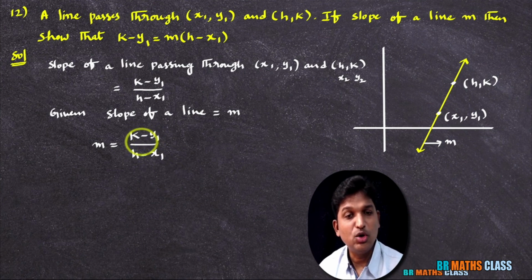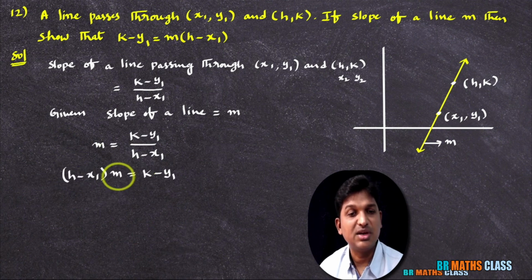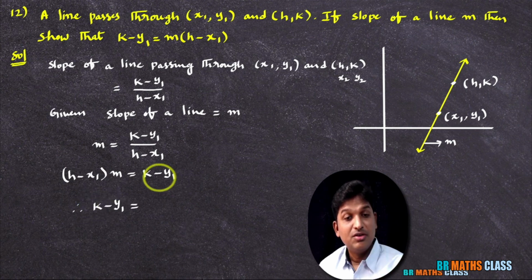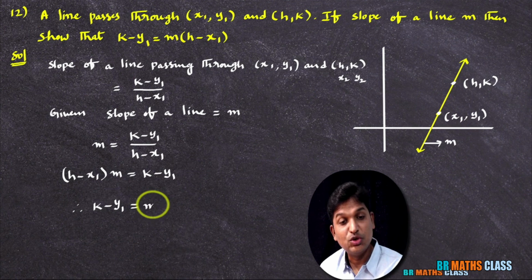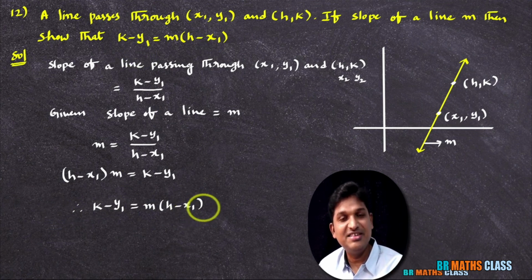Now I'll take h minus x1 to this side, cross multiply. Then you will get h minus x1 into m equals k minus y1. So, the final conclusion: what they are asking, we got the same thing or not? Yes, we got it. Here first I wrote k minus y1 equals m into h minus x1. Yes, that's it. It's a very easy problem.